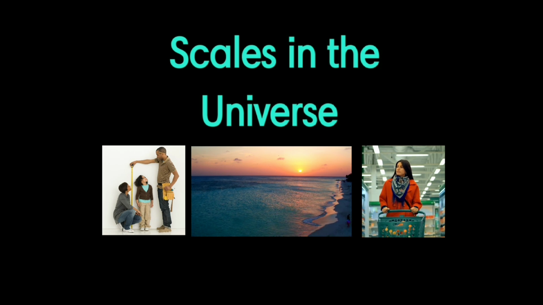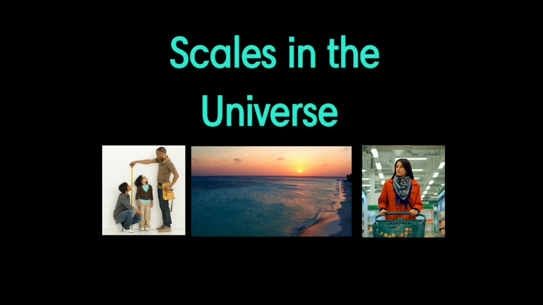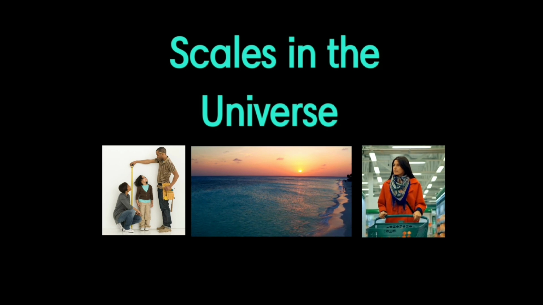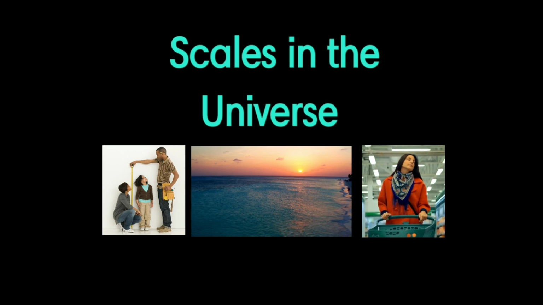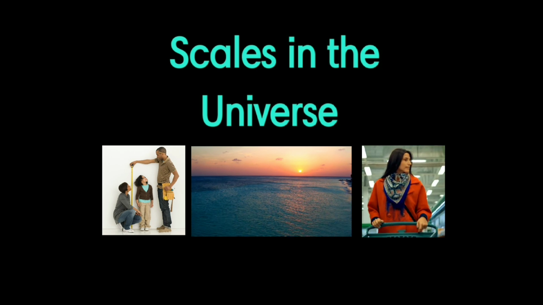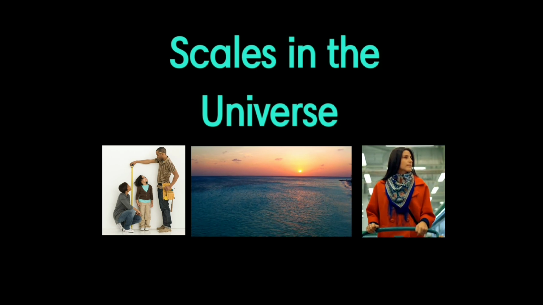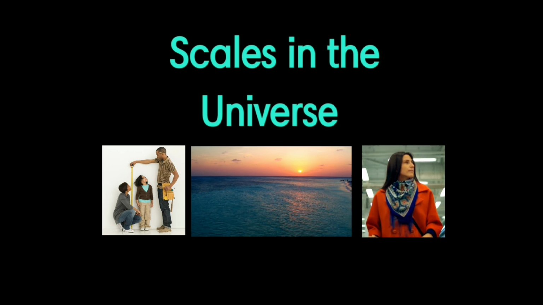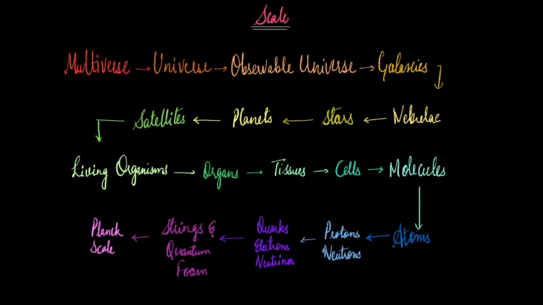However, the physical universe operates across dimensions of length, time, mass, temperature, etc. that dwarf our familiar world, extending both infinitely large and infinitesimally small. So before we discuss the magnitude of the scale, let's quickly discuss the different things that we find in the universe, from biggest to the smallest. So first thing is the multiverse. It is still a theory, but it is quite possible. According to this theory, there is a multiverse which contains infinitely many universes.